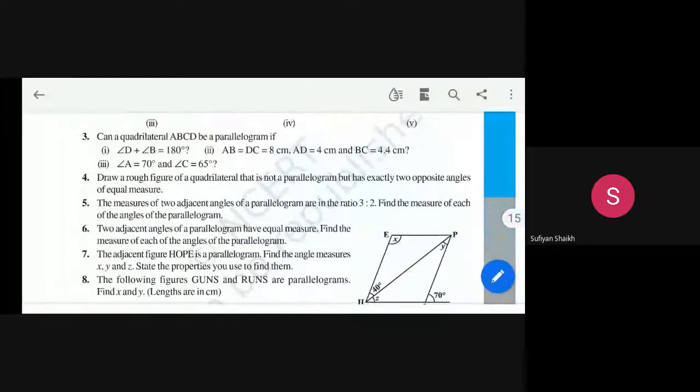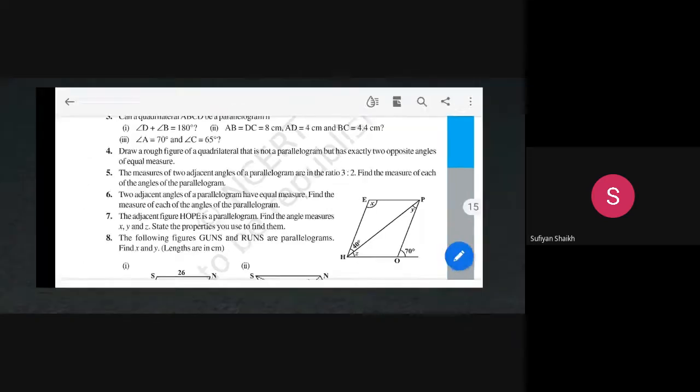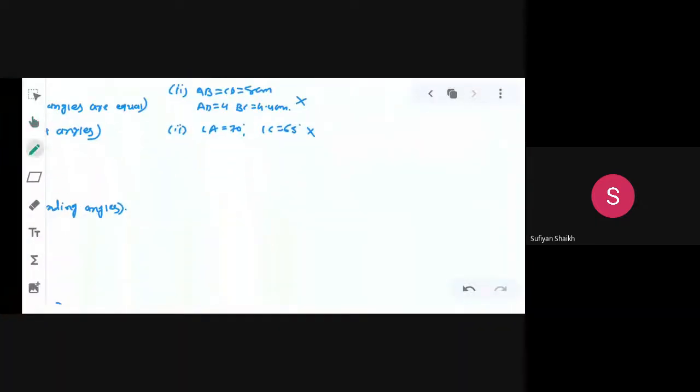Sir, tell question 2. One minute, better wait. Now we can see question number 4. Draw a rough figure of quadrilateral that is not a parallelogram but has exactly two opposite angles of equal measure. What is the answer of this question? You know, kite. Kite is one type of quadrilateral. It is not a parallelogram, but it has one pair of opposite angles. It means exactly two opposite angles of equal measure we get in a kite. So we just have to draw the figure of a kite.